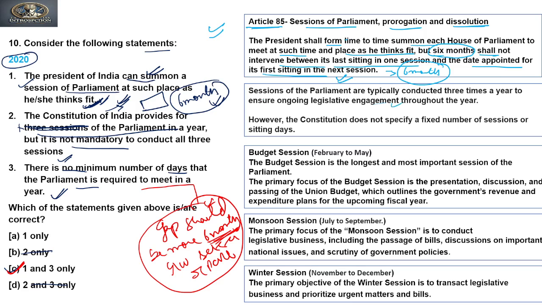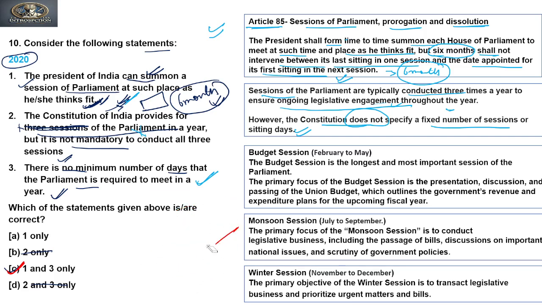Clear? Sessions of parliament are typically conducted 3 times a year to ensure ongoing legislative engagement throughout the year. However, the constitution does not specify a fixed number of sessions or sitting dates. So on the logic of this, the third and the first are correct, but the second is incorrect.